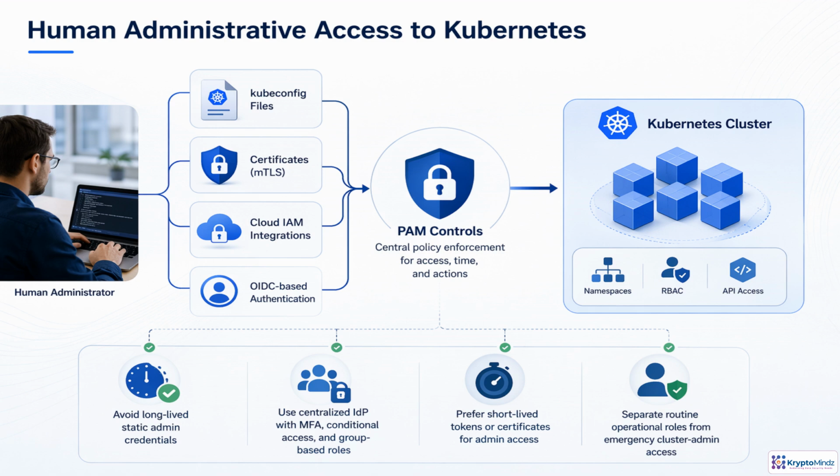Human access to Kubernetes should be a controlled workflow, not a standing privilege. An administrator may start from an approved identity path, such as OIDC, Cloud IAM, certificates, or kubeconfig, but PAM becomes the policy gate. It verifies MFA, checks conditions, confirms approval, and grants only the role and time window needed. Prefer short-lived tokens or certificates over permanent admin credentials. Routine operators should receive limited RBAC permissions, while cluster admin access is reserved for emergencies. Finally, every API action should be logged and reviewed, so access remains accountable end-to-end.